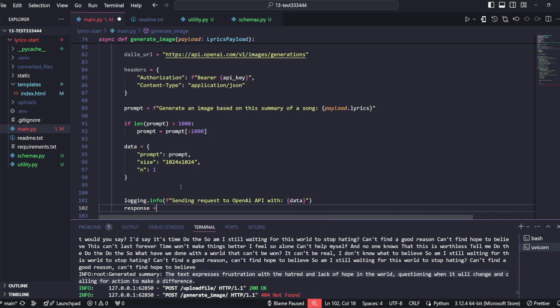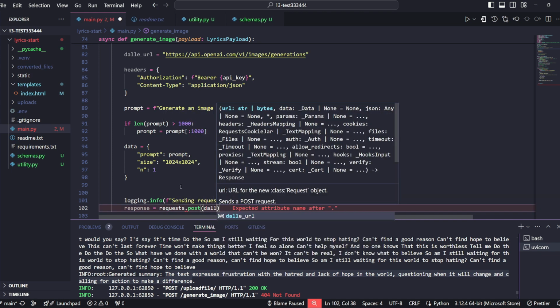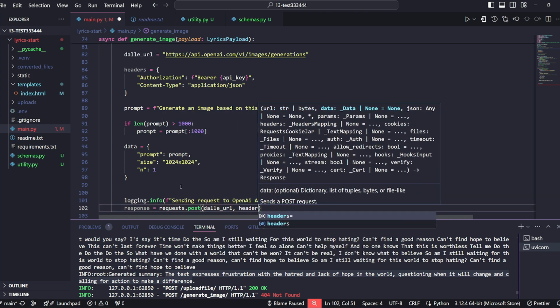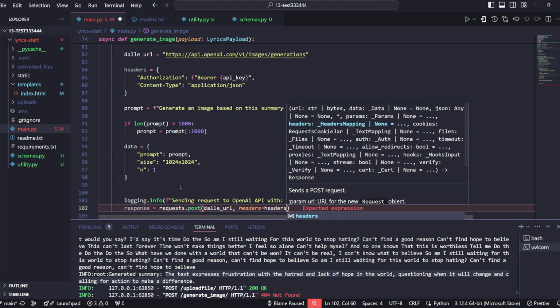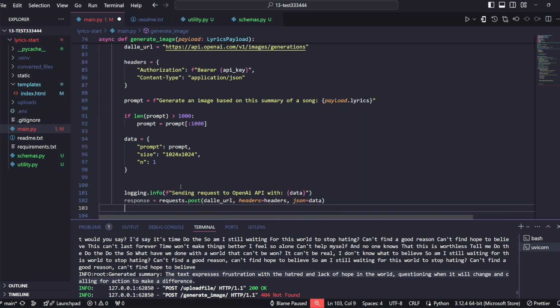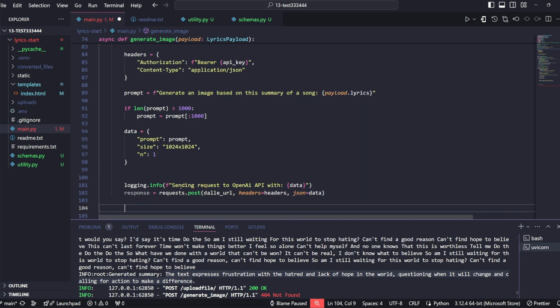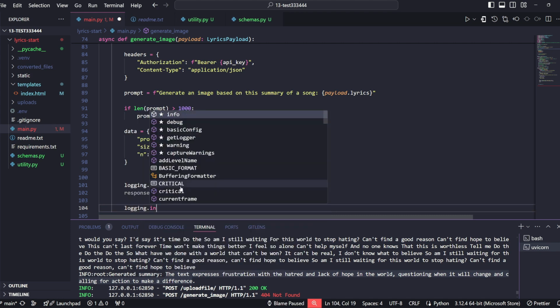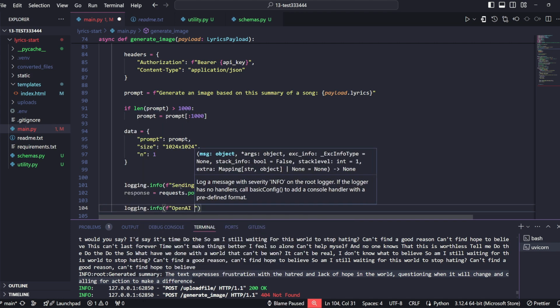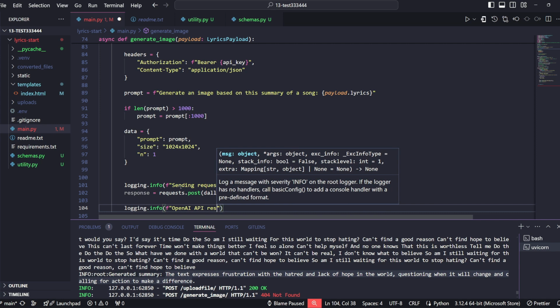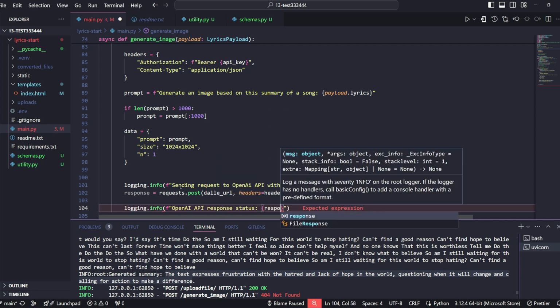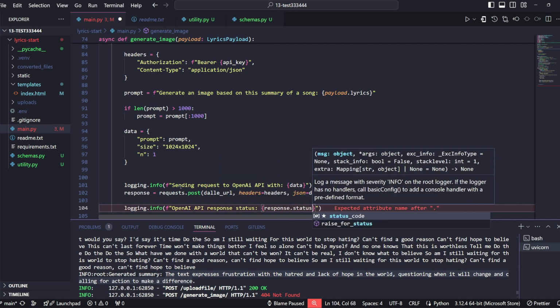And then we'll store the response and say that it's the request post, and then we'll pass the URL. Headers will be headers, and the JSON will be data. So this is what we are creating our request with, these parameters, and then storing the response that comes in the response variable. Again, we want to do some logging, and we will say that OpenAI API response status is, and then we can pass the response.status_code.